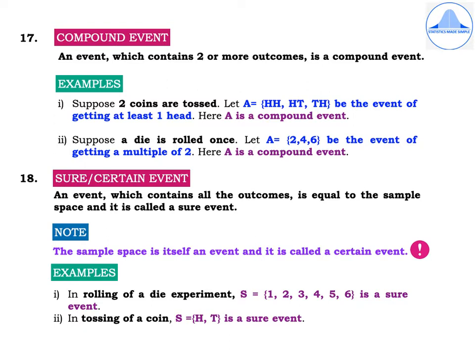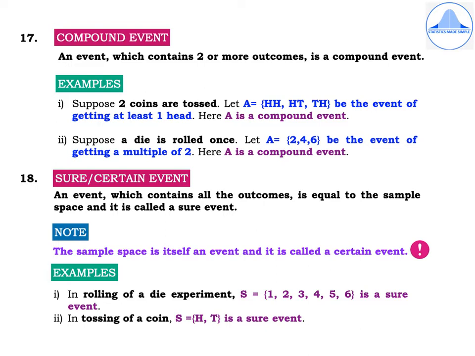17th definition, compound event. An event which contains two or more outcomes is a compound event. First example, suppose two coins are tossed, let A be equal to {HH, HT, TH}, which is the event of getting at least one head. Here, event A has three outcomes, hence it is a compound event. Second example, suppose a die is rolled once. Let A be equal to {2, 4, 6} be the event of getting a multiple of 2. Here, A has 3 outcomes and hence it is a compound event.